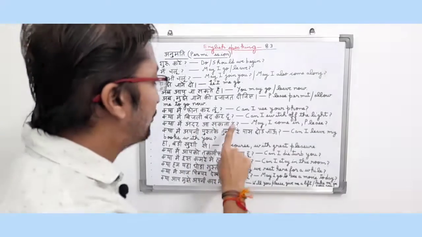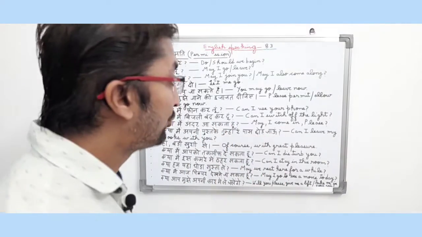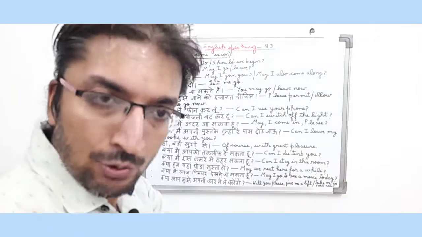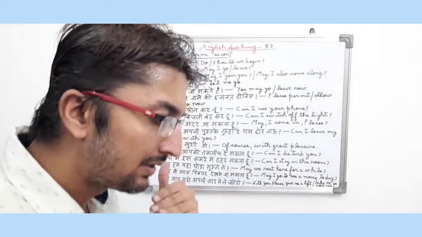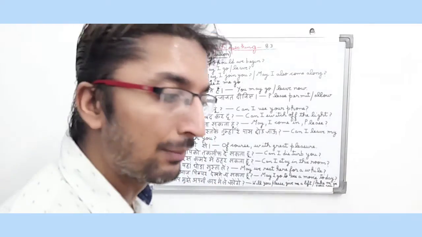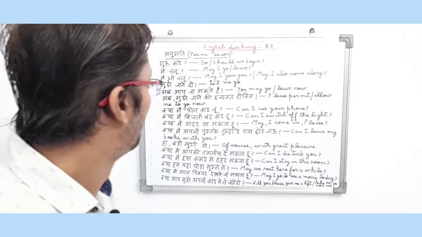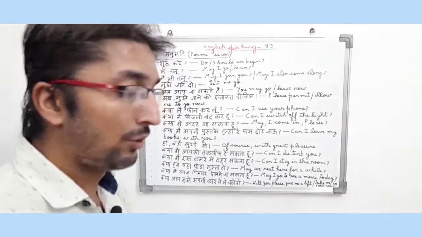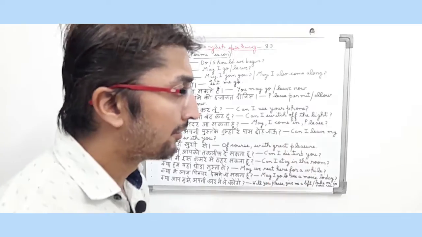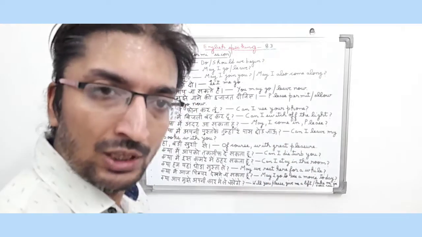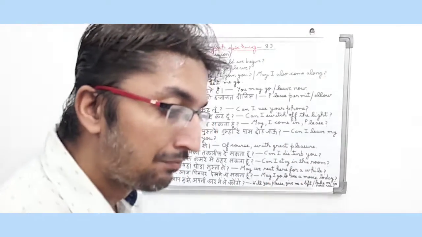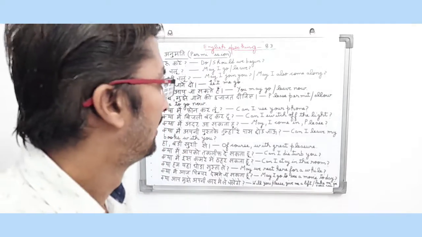क्या मैं बिजली बंद कर दूँ? So in English it means can I switch off the light? This sentence is also an interrogative type question, friends, because the person is asking another person कि क्या मैं बिजली को ऑफ कर दूँ. So क्या मैं बिजली बंद कर दूँ? So in English it means can I switch off the light? So, friends, it is also a present interrogative type sentence and it is a permission type sentence.